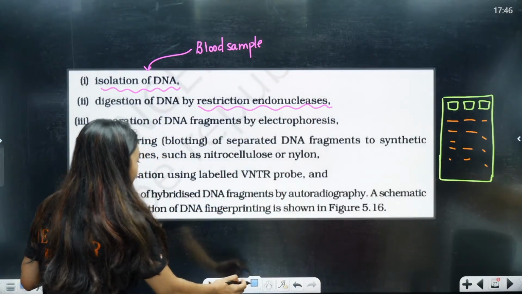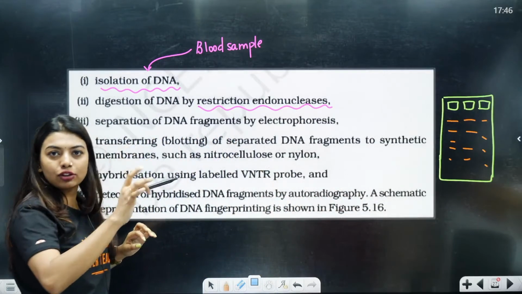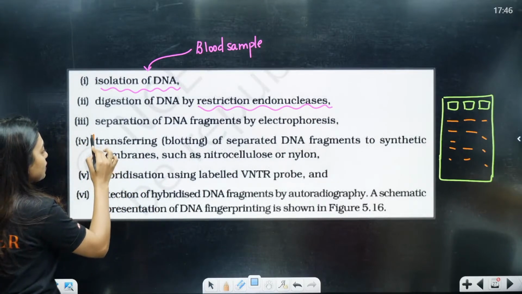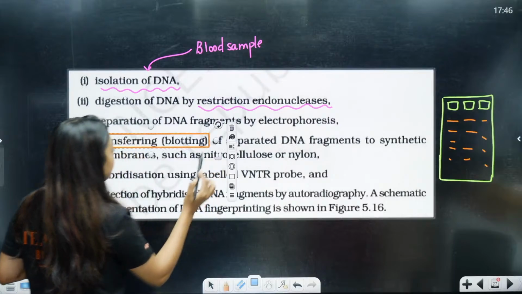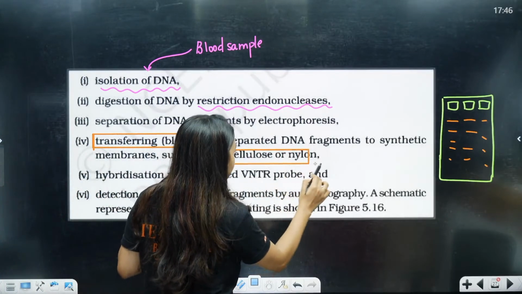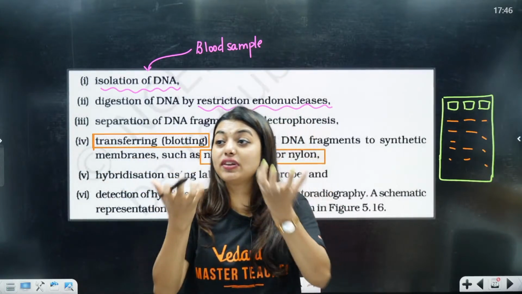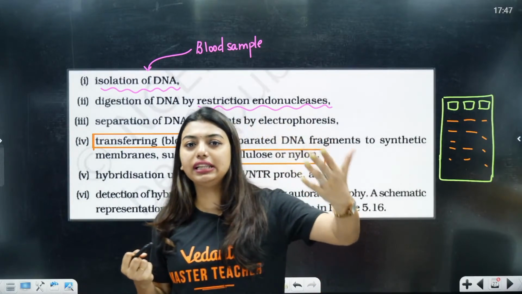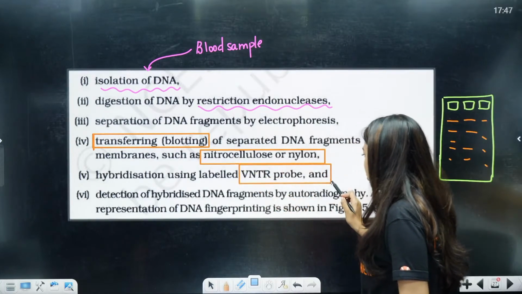Now look here students, in gel electrophoresis we cannot see it. On the agarose gel you cannot see till where the sample has run. So after that you will transfer it to a blotting that is called Southern blotting. That means with the help of a nitrocellulose and nylon sheet you will transfer it. This nylon and nitrocellulose will absorb the strands. After that you will use something called a VNTR probe.